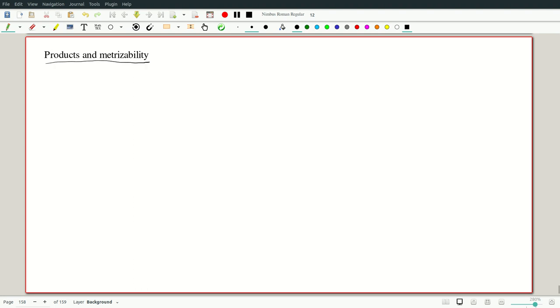So we have been looking at products. There will be both examples as well as play a crucial role in proving the theorems on metrizability. So let me make a formal definition.